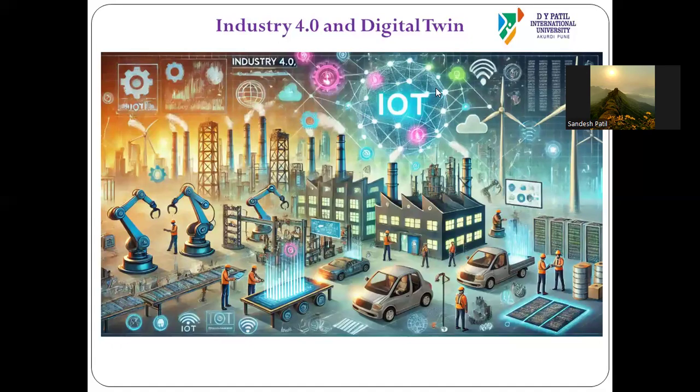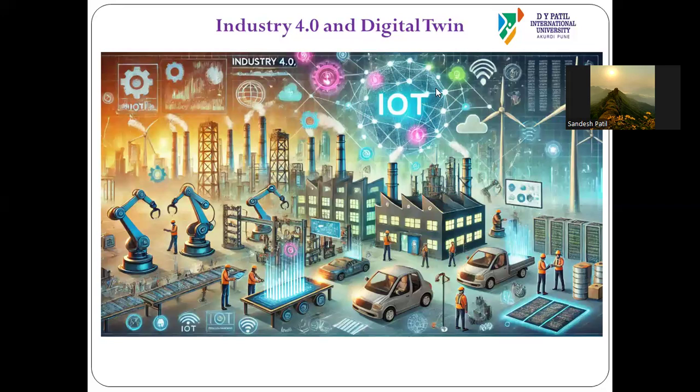Good morning, all. In today's session, we'll discuss Industry 4.0: an introduction, and how Industry 4.0 evolved from Industry 1.0 to 4.0. Since the first industrial revolution, industries have continuously evolved, driven by technological advancement. We are in the midst of the fourth industrial revolution, characterized by automation, artificial intelligence, the Internet of Things, and smart manufacturing. To understand its significance, we'll go through how industry evolved during the different phases.